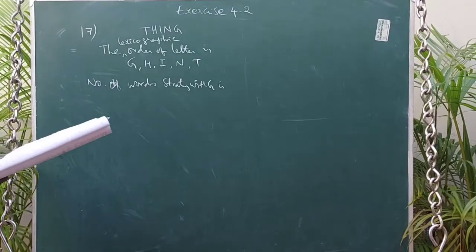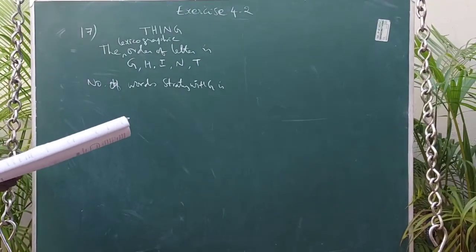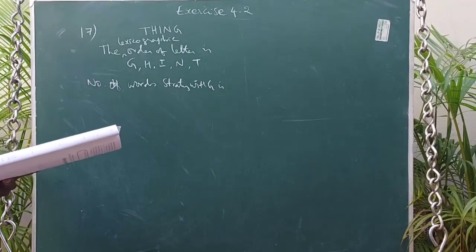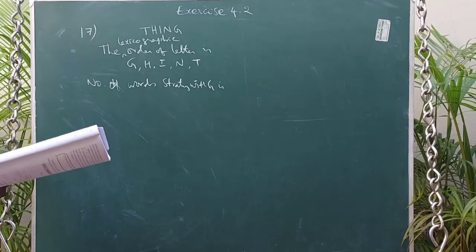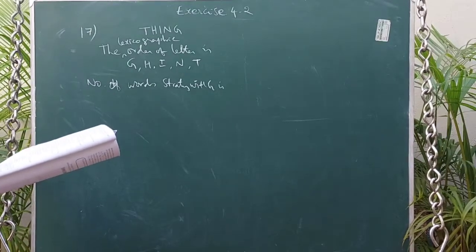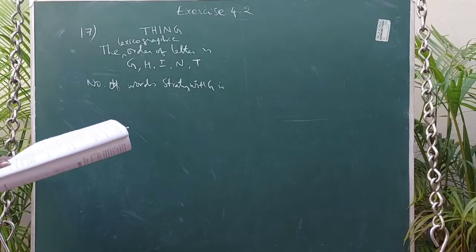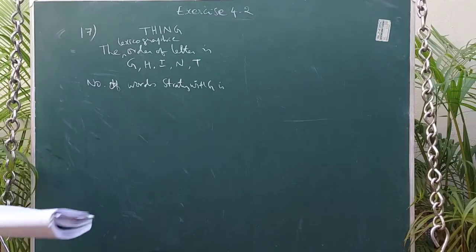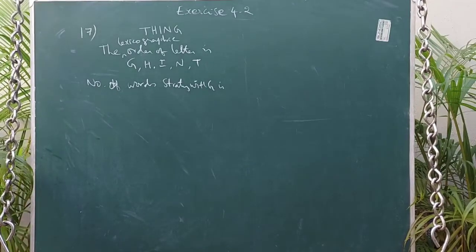Question number 17 in exercise 4.2. Find the number of strings that can be made using all the letters of the word thing. If these words are written in the dictionary, what will be the 85th string? That is the question.